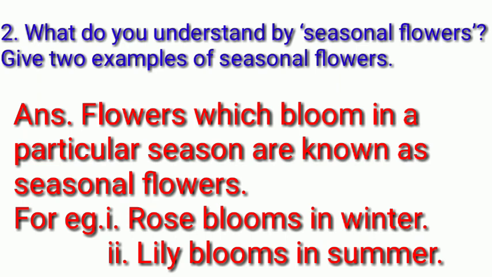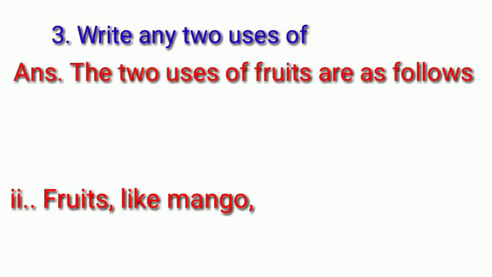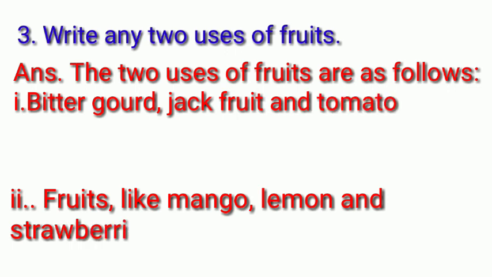So we have provided 2 examples of the flowers growing in winter and summer. I would request you to write these question answers in your copy and simultaneously learn them as well. Keep yourself prepared with the question and answer learning part as well.